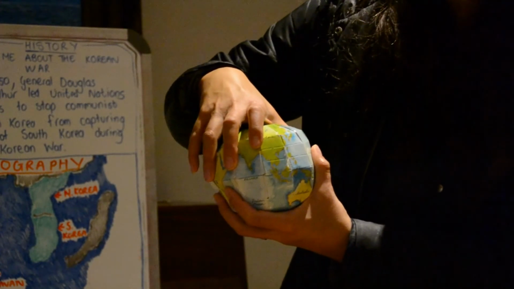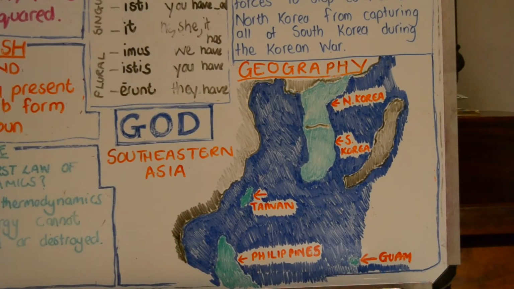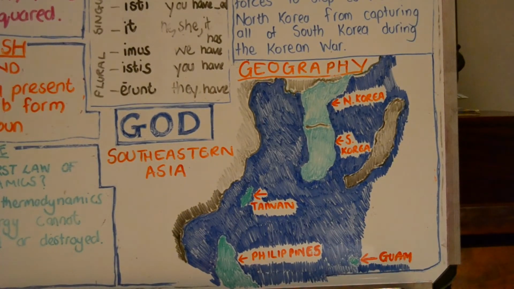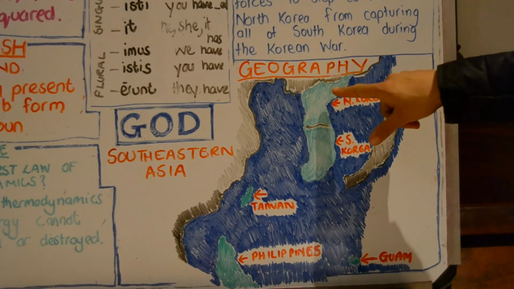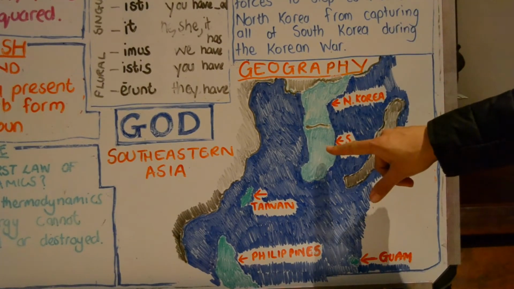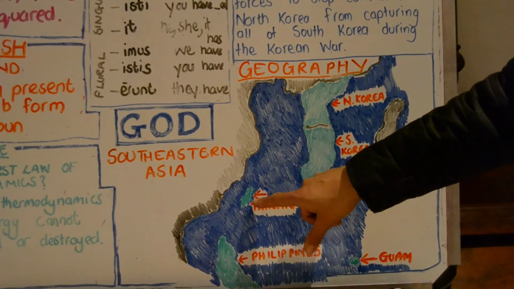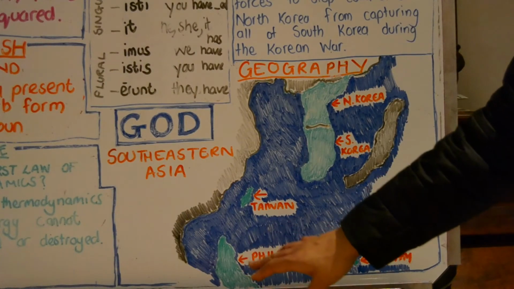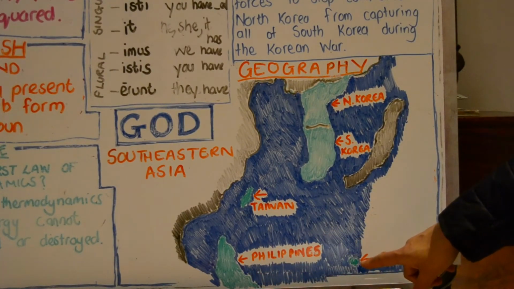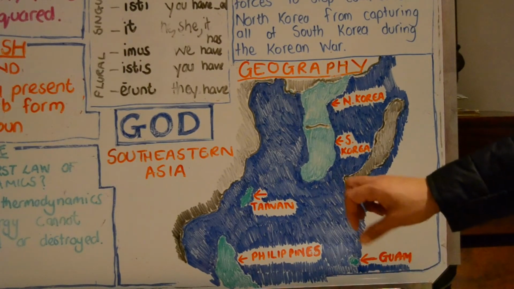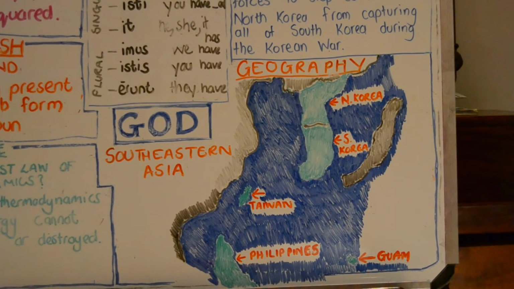So it's Southeastern Asia. Just to remind you, the countries that we're looking at today are North Korea, South Korea, below South Korea here is Taiwan, and then all the islands of the Philippines, and then little Guam. And don't forget, we are in the Pacific and we're in the southeastern part of Asia.